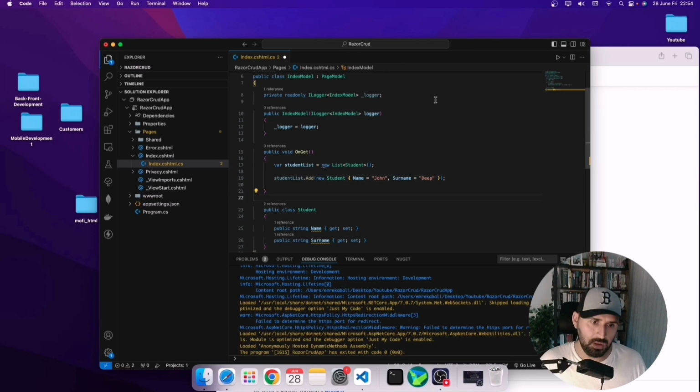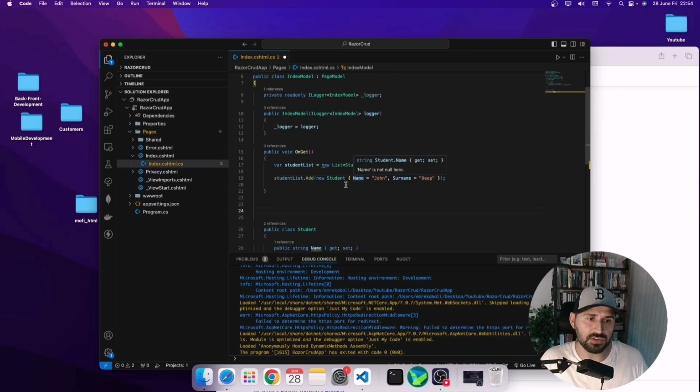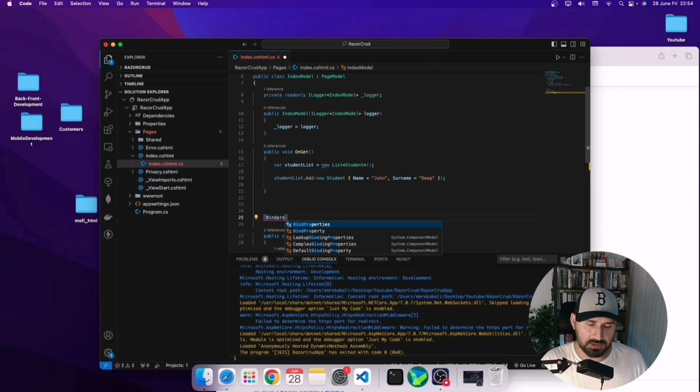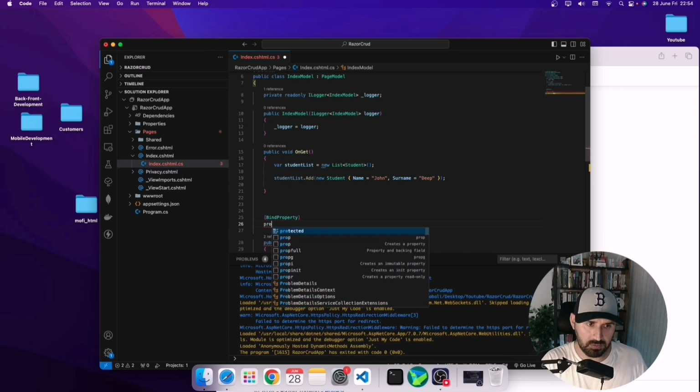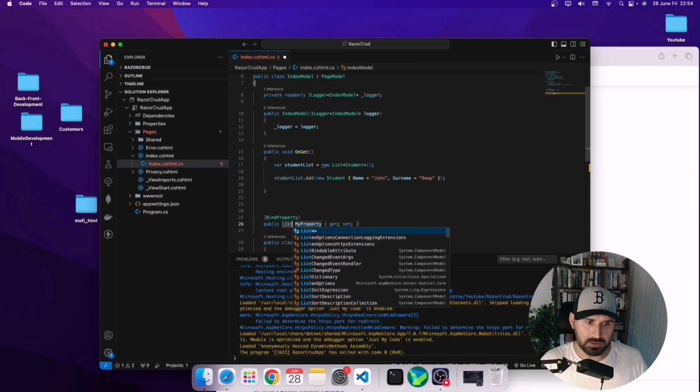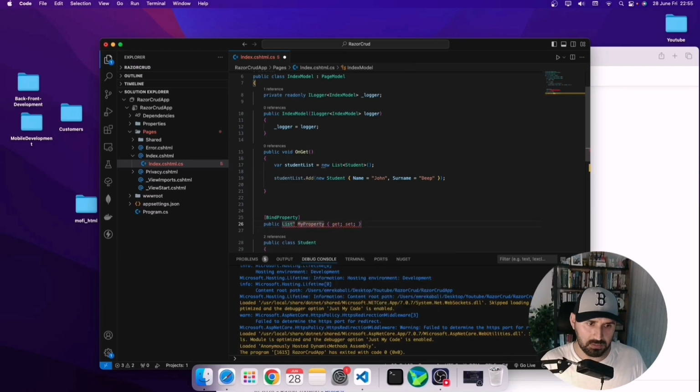Then here I will write a property to show this student list on my page. How can I do that? There is a property here, BindProperty, prop List of Student, Students.